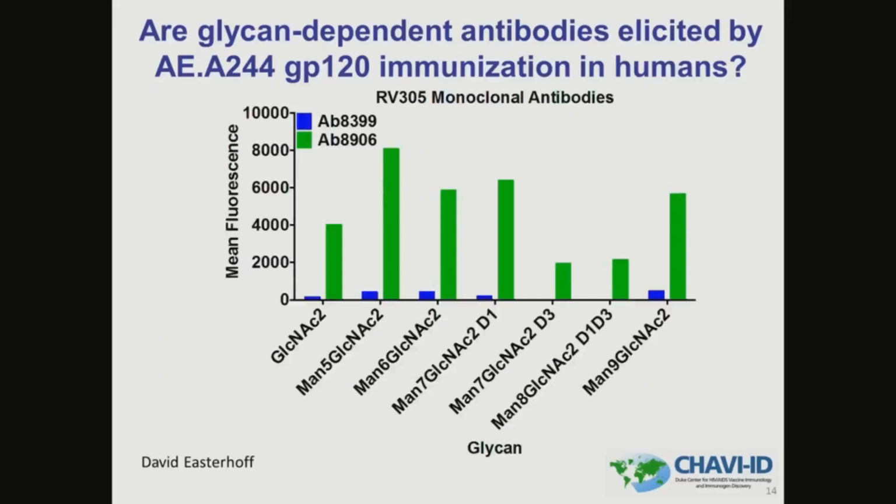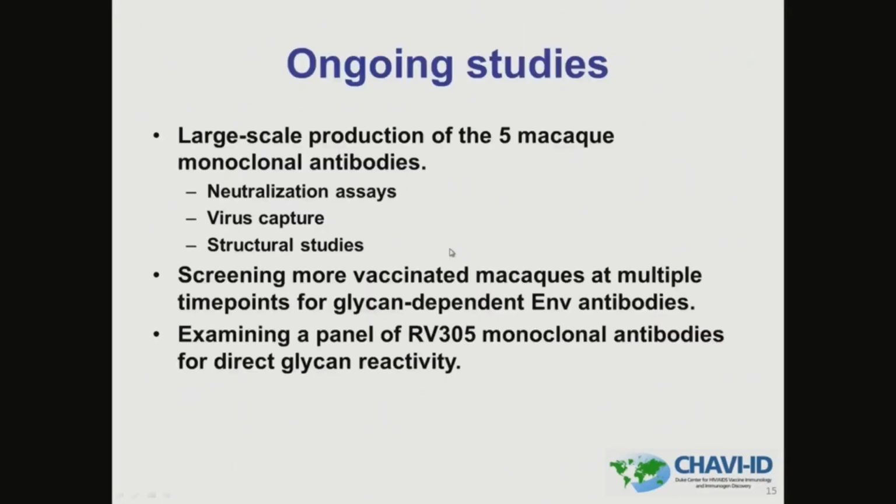As you see in blue, 1 antibody showed no reactivity to glycan. However, we did see reactivity by the second antibody shown in green to MAN5, MAN6, and MAN7, although there was some binding to glycan-2. So in our ongoing studies, we are still in the process of producing large quantities of the